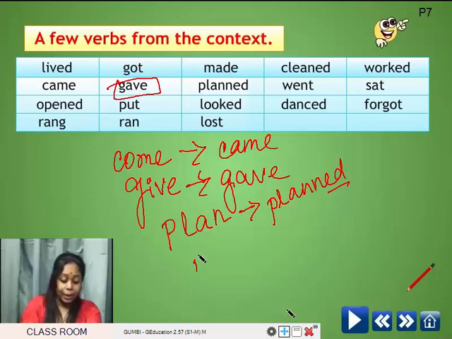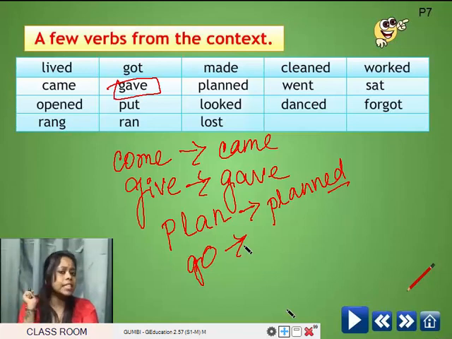No. No, went is not a regular verb because go is the present form of the verb and in its past form it becomes went. Then sat. The word is sit. Sit becomes sat in its past form. Is it a regular verb? No. Then open. It's a regular verb. Yes, because in its past form it becomes opened.